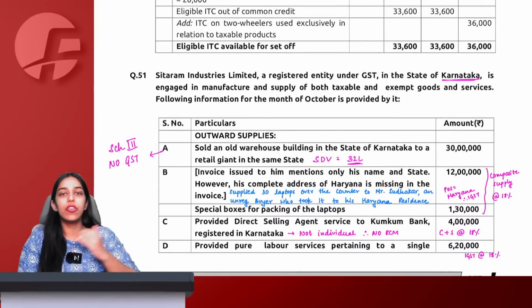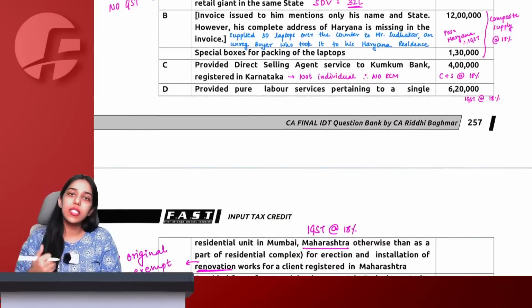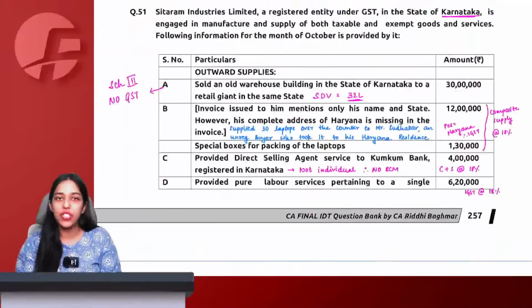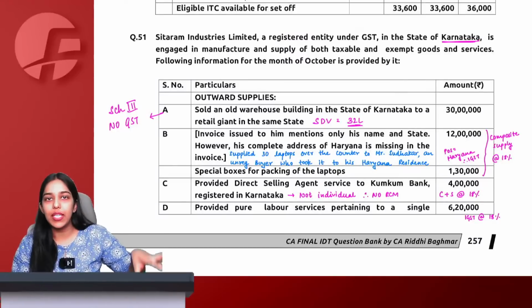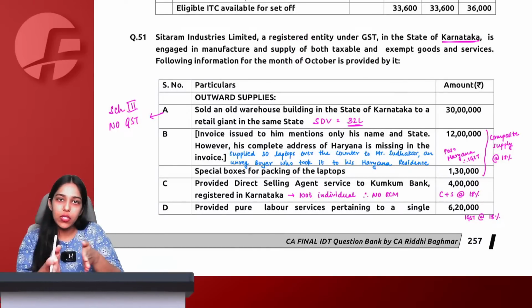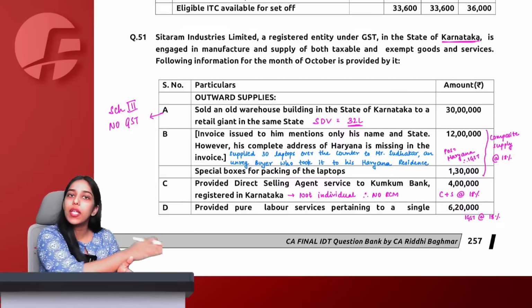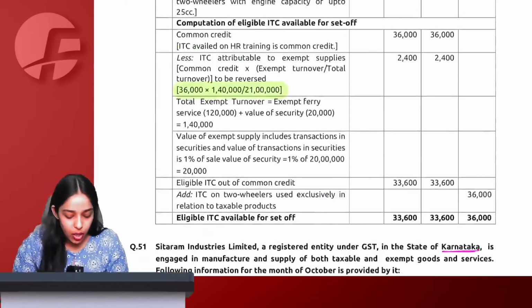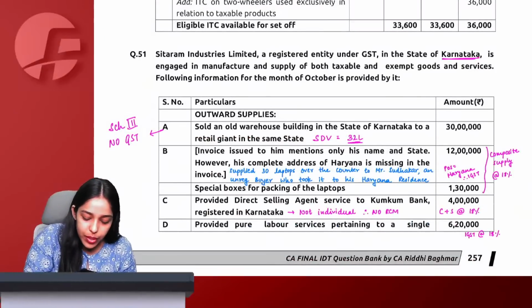Let us start in reverse order. We start with the last question, question 51, because in reverse order these are the recent questions, like the May 2024 question paper, May 2024 RTP, MTP, and so we go like May 2024, then 23, then 22, then 21. So we are going in reverse order, the latest questions first. Okay, starting with question number 51.